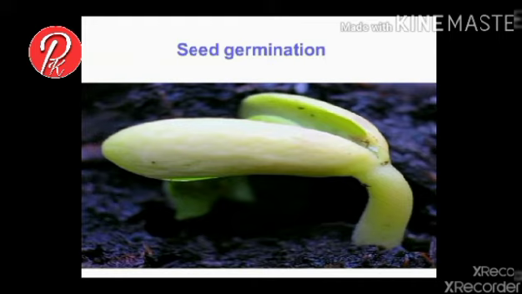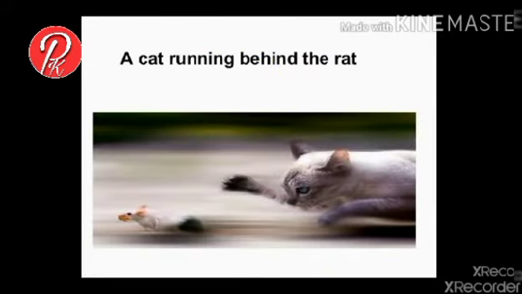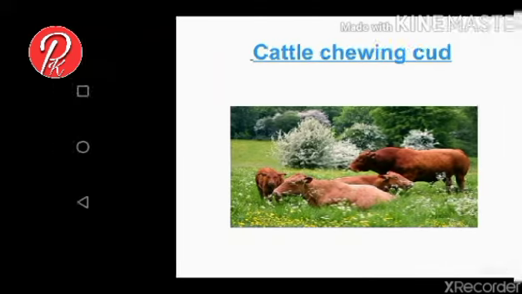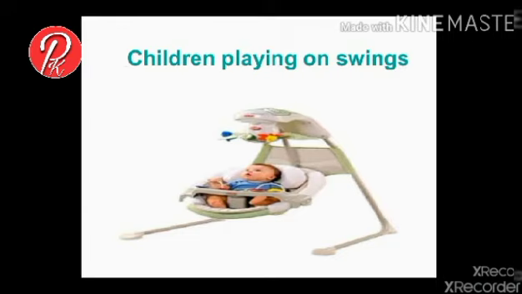In this diagram we see a seed germinating and the growth of the seedling is shown, which are growth movements. A cat running behind a rat is a non-growth movement. Cattle chewing the cud is also a non-growth movement. Children playing on swings are also non-growth movements.